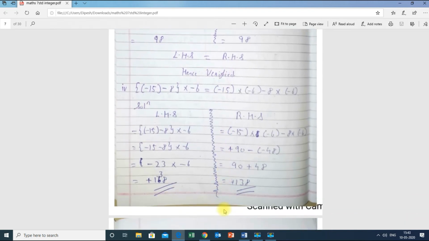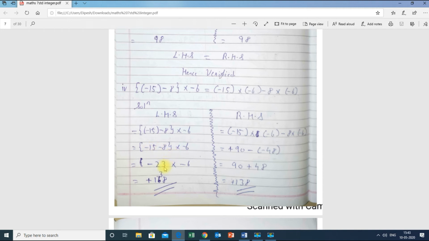Next, now again we have to verify it. So you can see the question and start doing it on your own. You can pause the video and start solving on your own, without listening to the solution. Over here, first I will open the bracket, that is minus 15 minus 8. I have written the question first, and then minus 15 minus 8 into minus 6. I will solve this curly bracket first.